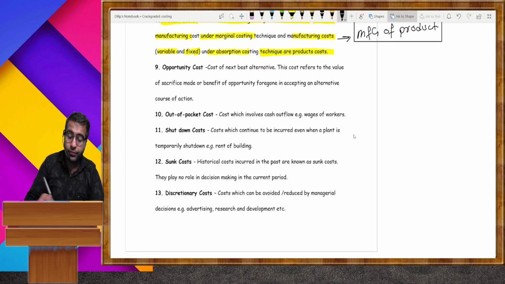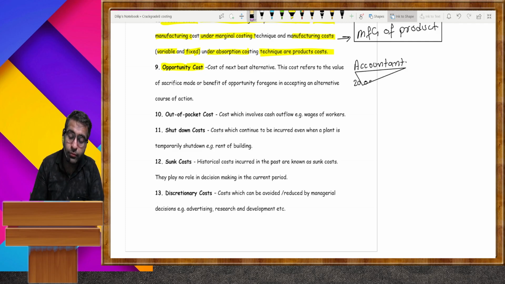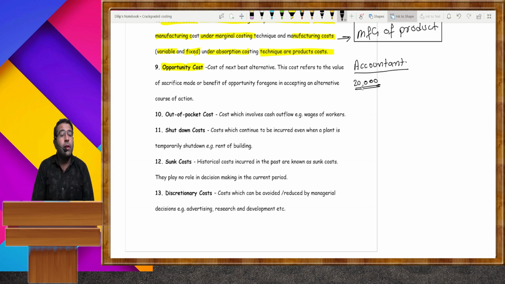Opportunity cost. Listen very carefully through an example. You are working as an accountant in a company where you are getting a salary of around 20,000. After a few months, you start your own business.